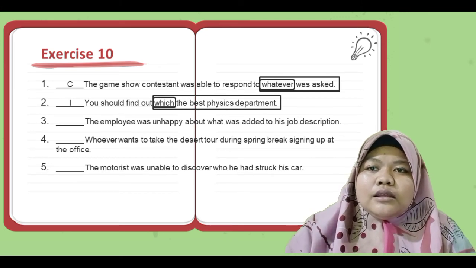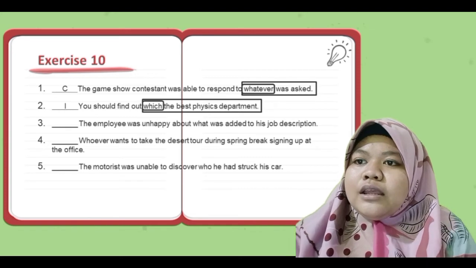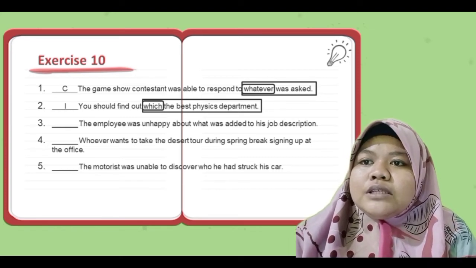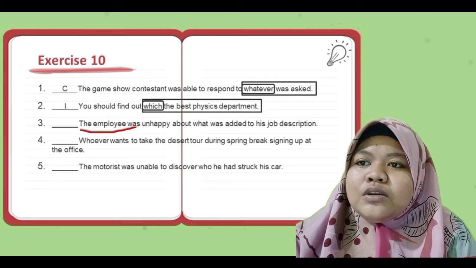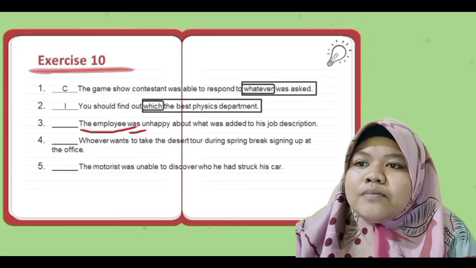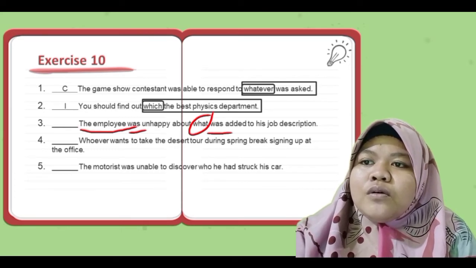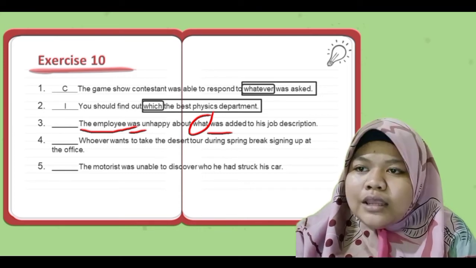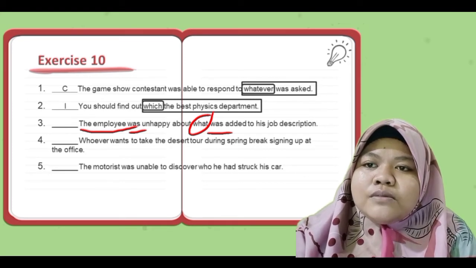Okay, next, number 3, the employee was unhappy about what was added to his job description. The employee is the subject, was is a verb, what is the connector subject, was is a verb. So sentence number 3 is correct because there is a subject, verb, connector subject, and also verb.